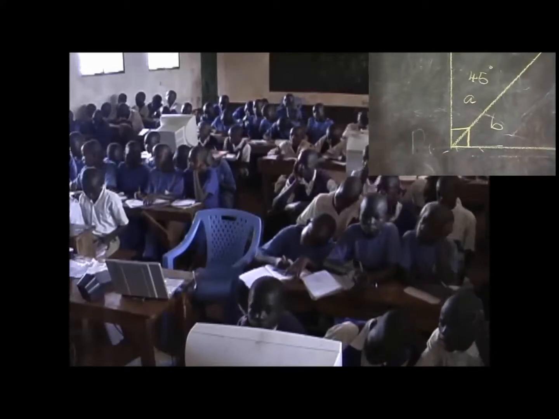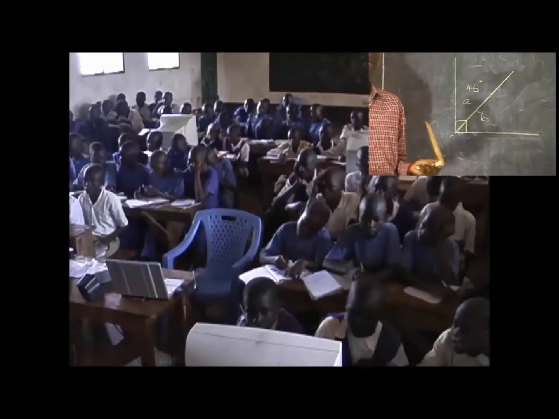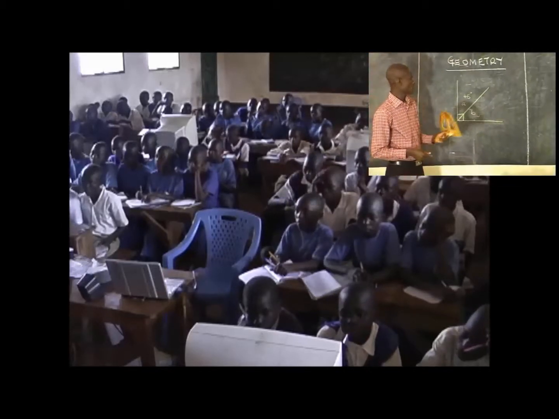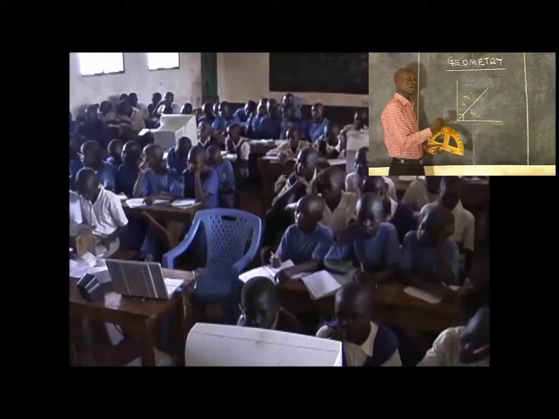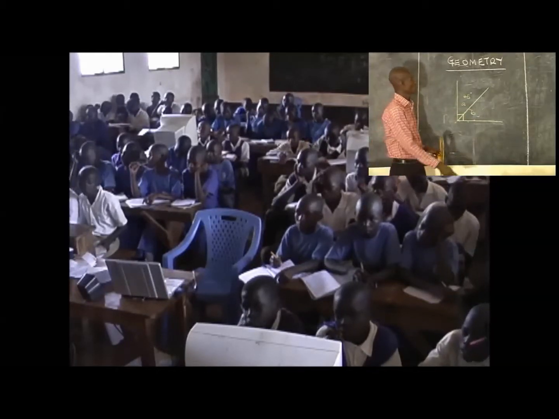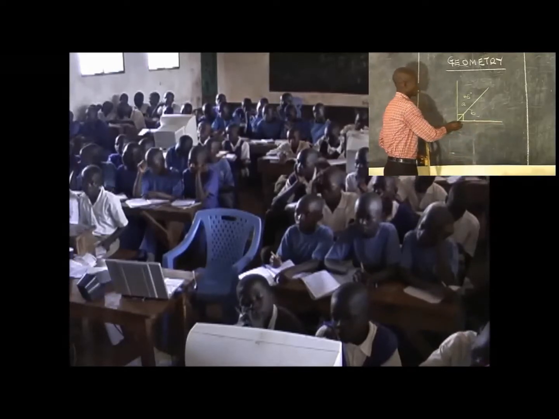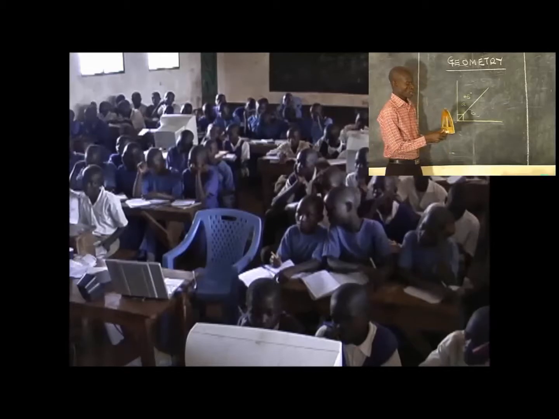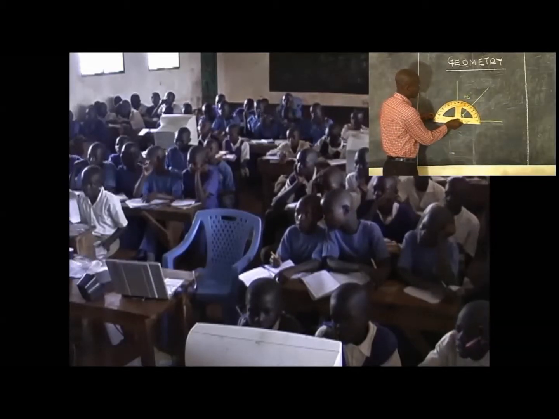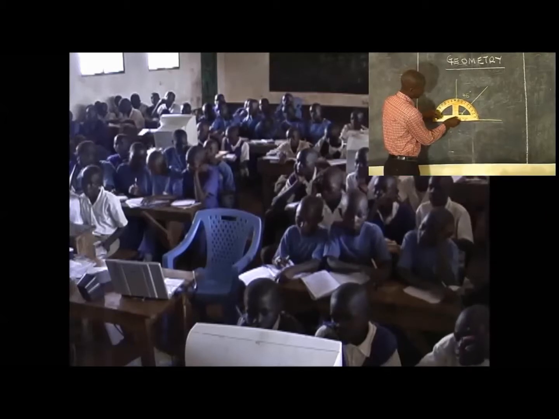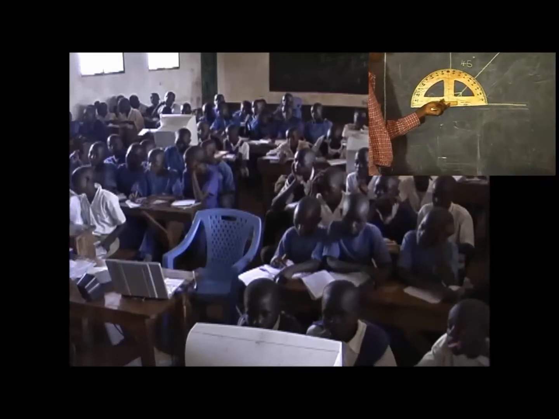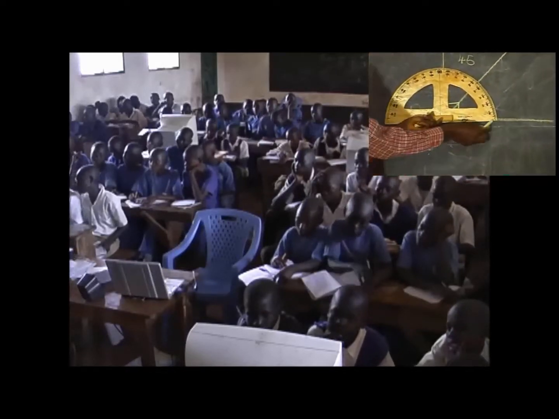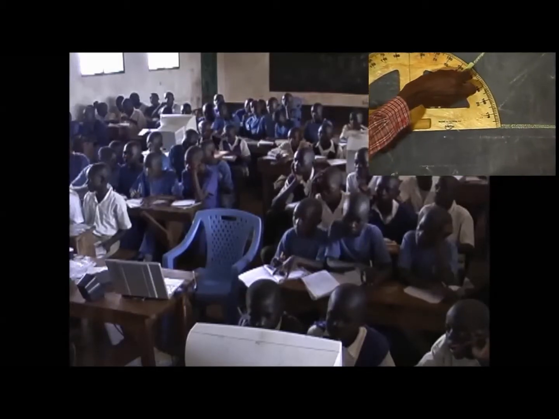The same thing that was done to obtain the size of the angle marked A can be done to obtain the size of the angle marked B. I take the same line I used earlier as my baseline, but in this case we take this line here as our baseline. After that, I'll place the protractor in this order, as you can see. Then I'll identify the size of the angle marked B, counting from the baseline up to where the line passes.